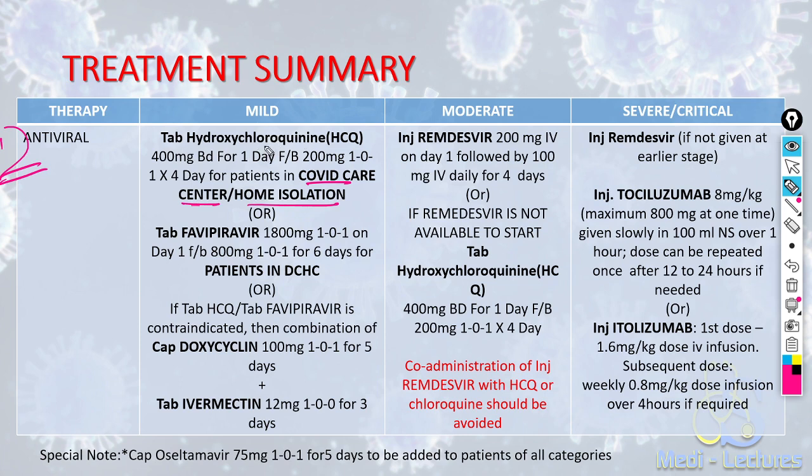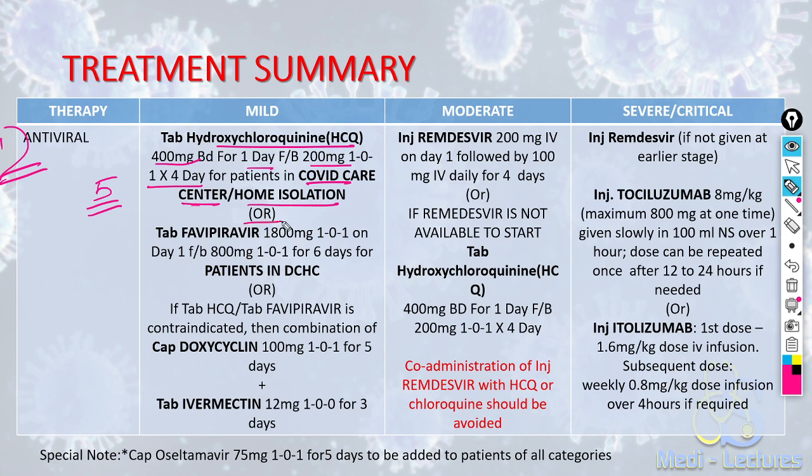is advised to take tablet hydroxychloroquine HCQS, the dose being 400 mg BD for first day, followed by 200 mg BD for next 4 days. Total 5 days we have to give. On first day 400 mg BD, on next 4 days 200 mg BD.